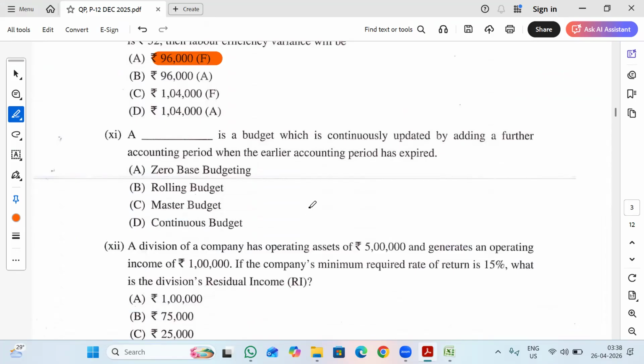A budget which is continuously updated by adding a further accounting period when the earlier accounting period has expired. So if we are adding the next accounting period, then it is said to be a rolling budget. So the right option is rolling budget.